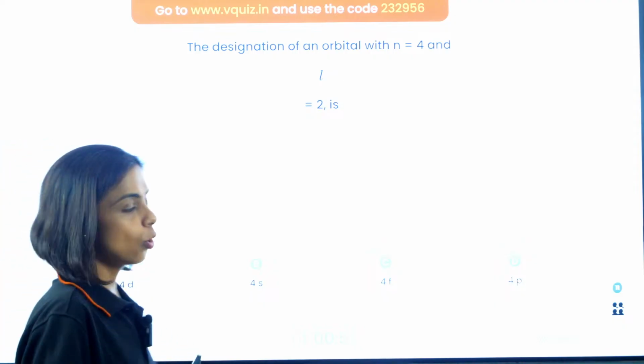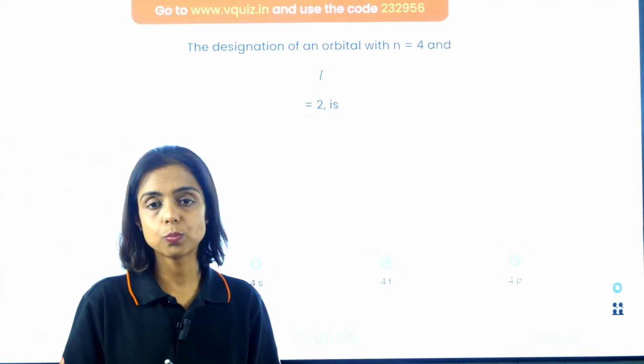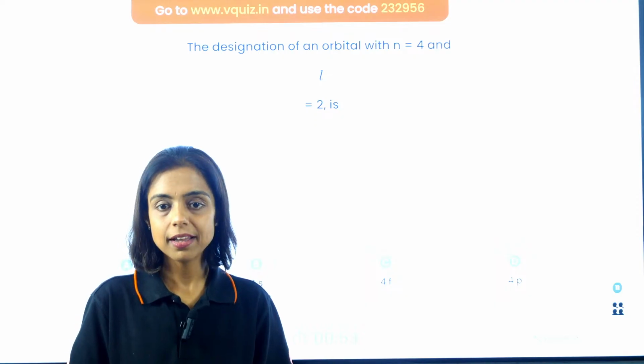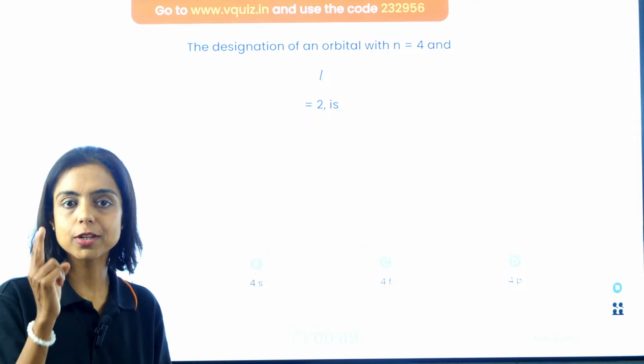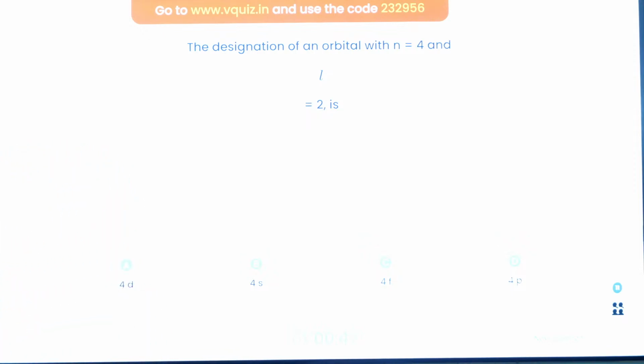Let's see. The designation of an orbital, if N is equal to 4 and L is 2. How can you represent this orbital? N value, principal quantum number, is 4 and L value, azimuthal quantum number, is 2. So this represents which orbital? 4D, 4S, 4F or 4P?